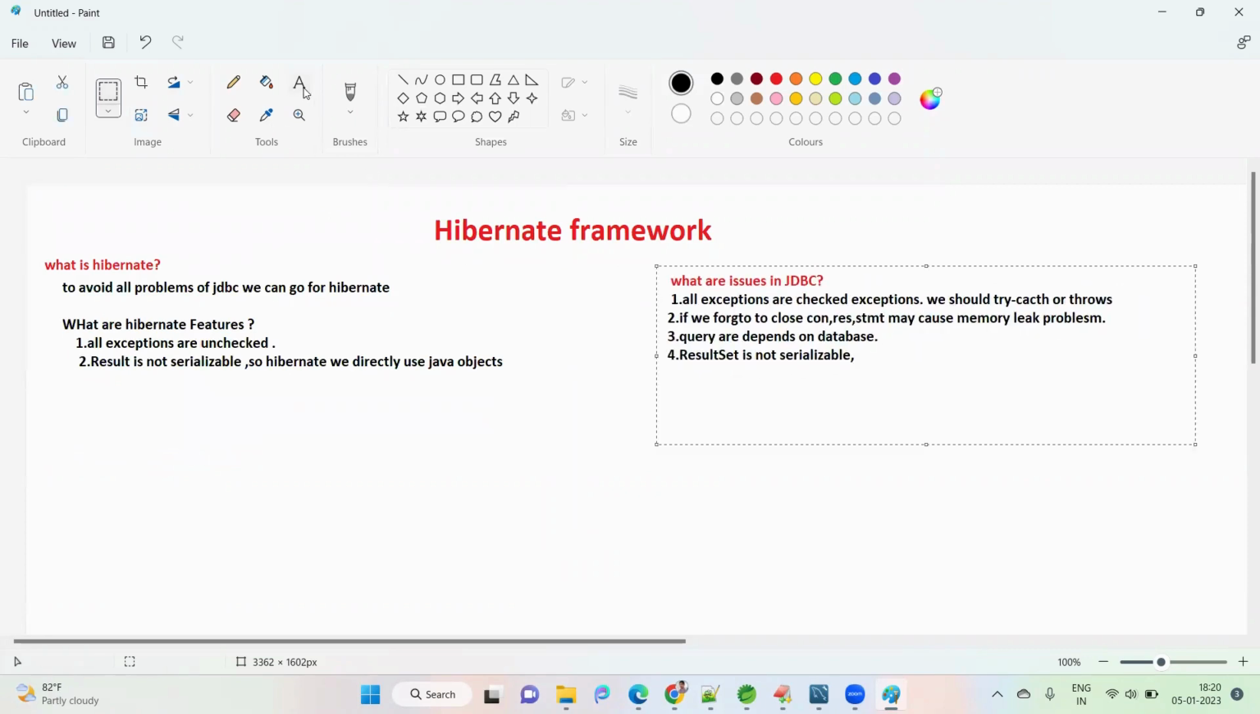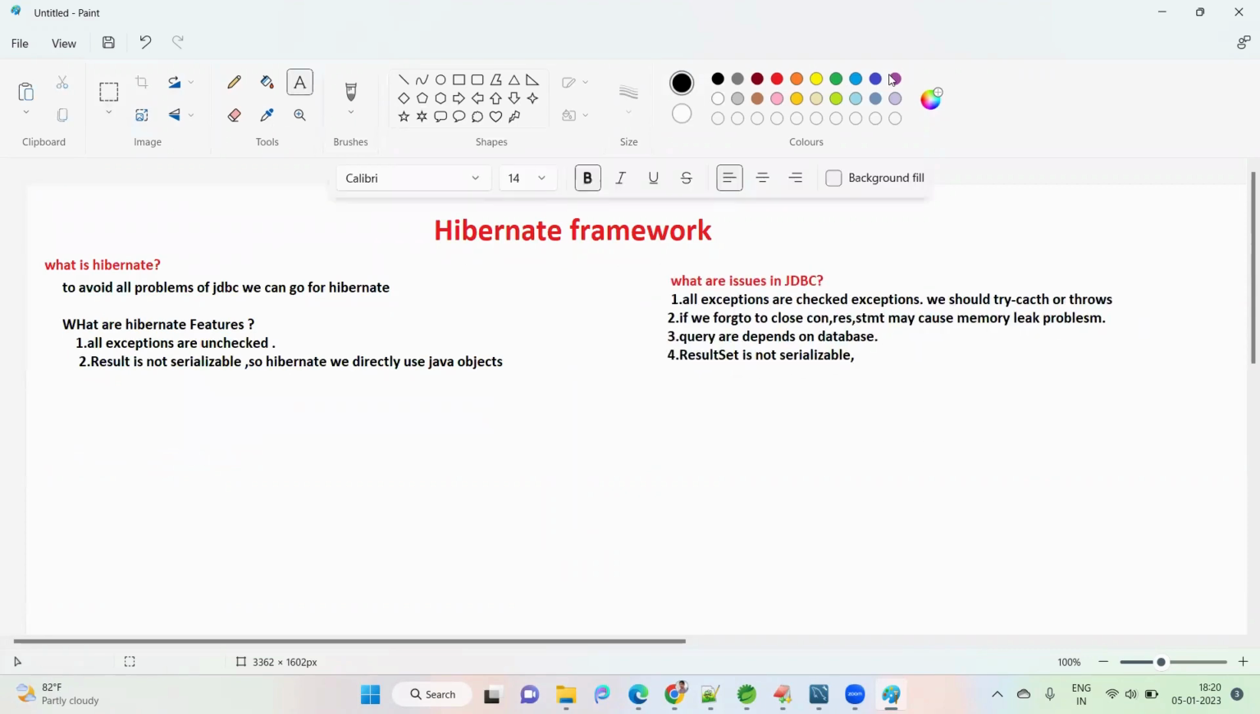Okay, this is the second feature. What is the first one? All exceptions are unchecked exceptions. Okay. The second one is that ResultSet is not serializable. That means we cannot transfer it over the network. So in Hibernate, we can go directly with Java objects, and Java objects we can make serializable.